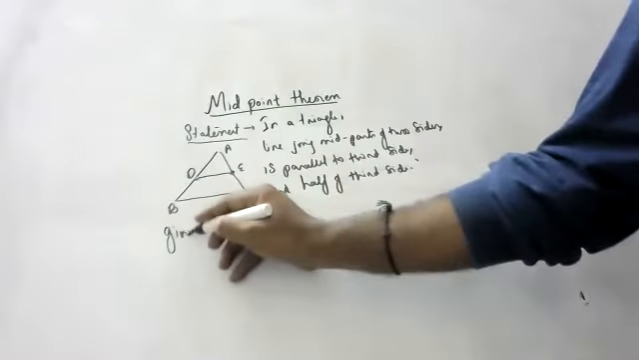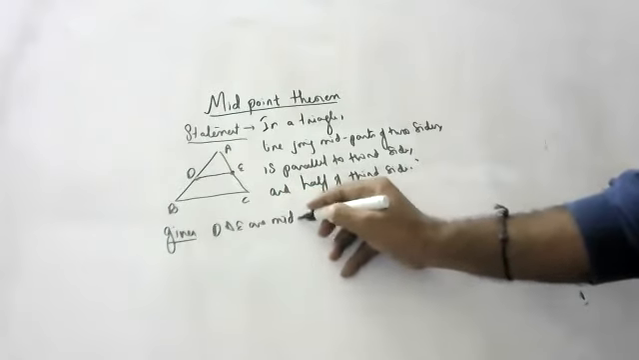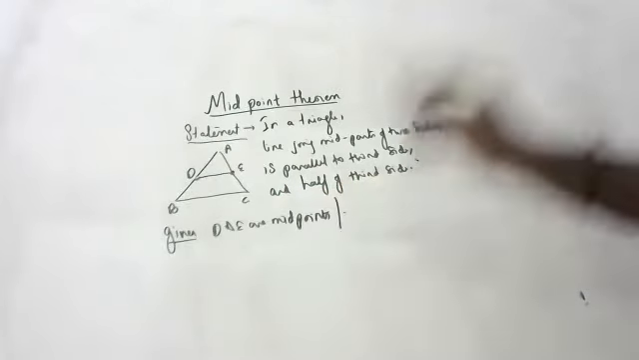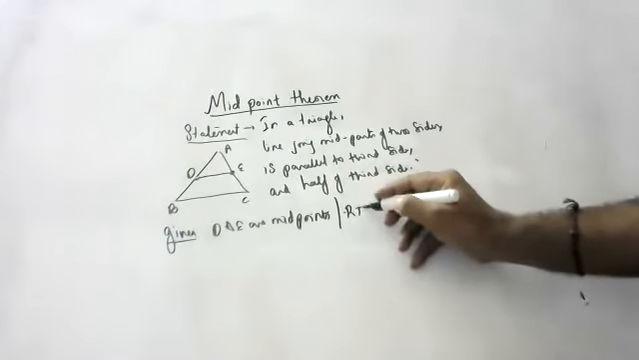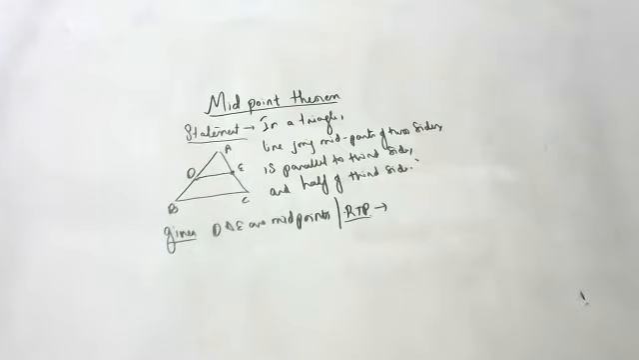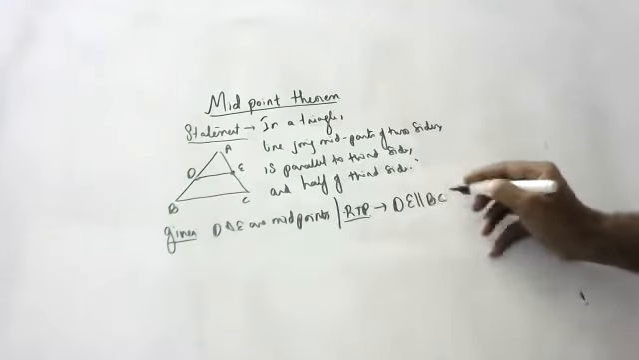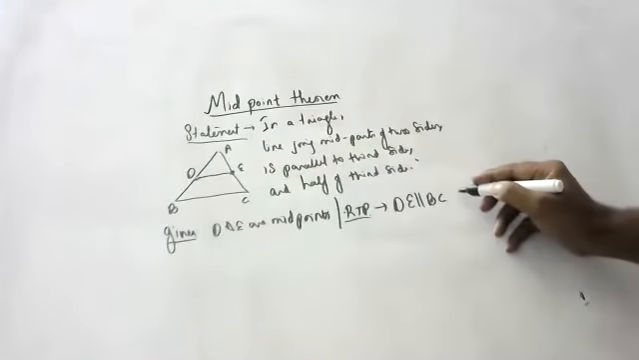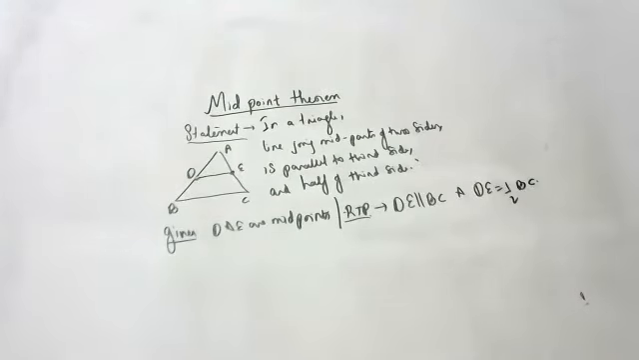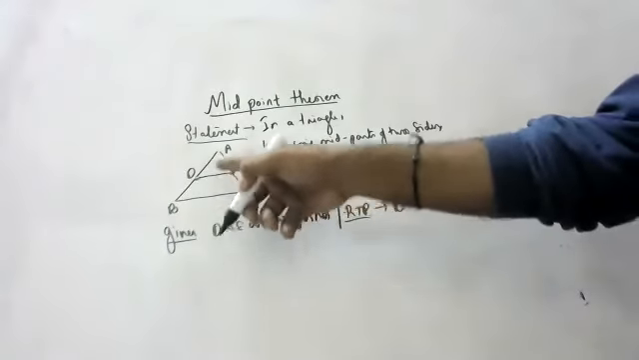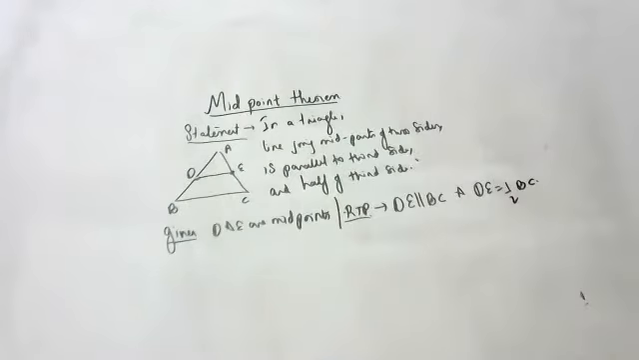Okay, what is given, children? D and E are midpoints. Children, are you able to hear me? Yes, sir. What is required to prove, children? We have to prove that DE is parallel to BC, and it should also be proved that DE is half of BC. The line joining midpoints is parallel to the third side and half of the third side.